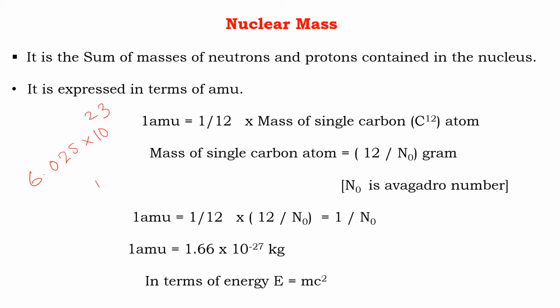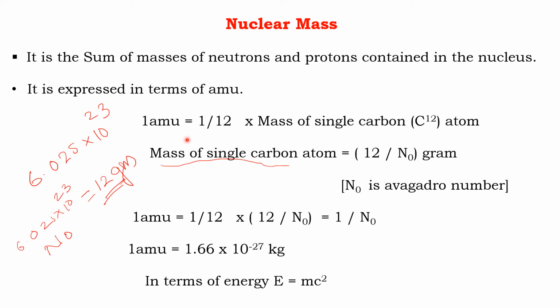12 gram is the mass of Avogadro number of carbon atoms. That is, 12 gram is the mass of 6.025 into 10 raised to 23 number of carbon atoms. Then the mass of a single carbon atom will be 12 divided by this Avogadro number. Here the Avogadro number is represented as N0. That is, the mass of a single carbon atom is equal to 12 divided by N0 gram, where N0 is the Avogadro number.